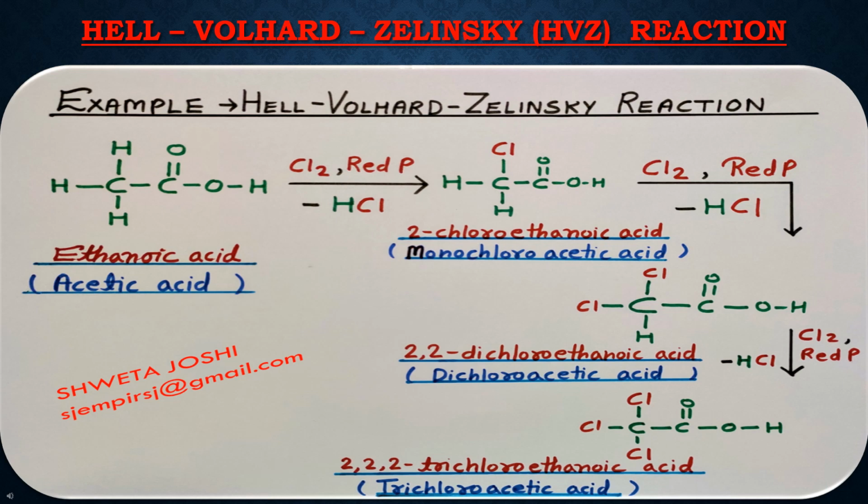That is why that 2,2-dichloroethanoic acid will react with a Cl2 molecule in the presence of red phosphorus. At last, 2,2,2-trichloroethanoic acid is formed.